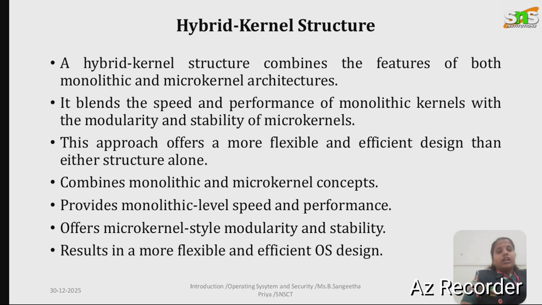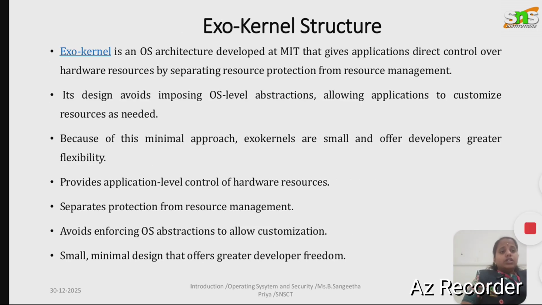The next one is the exokernel. The exokernel is a minimal OS structure. It separates resource protection from resource management, gives applications more control over hardware, and avoids OS-level abstractions. Advantages are high flexibility and minimal overhead. The exokernel architecture was developed at MIT and it is mainly used in research systems.